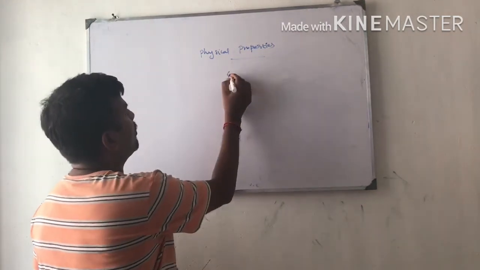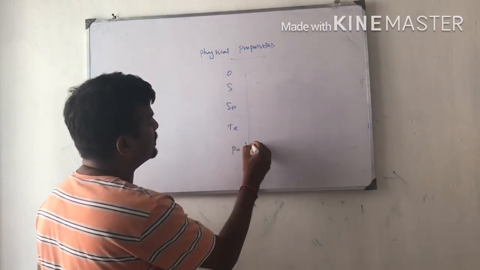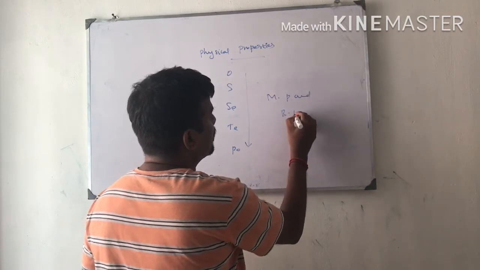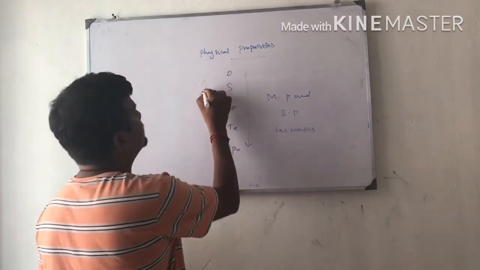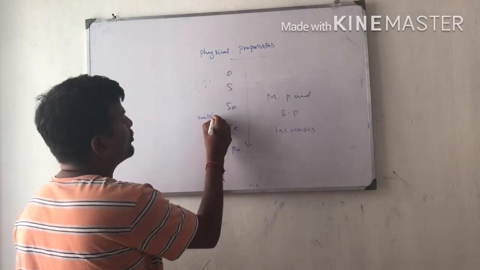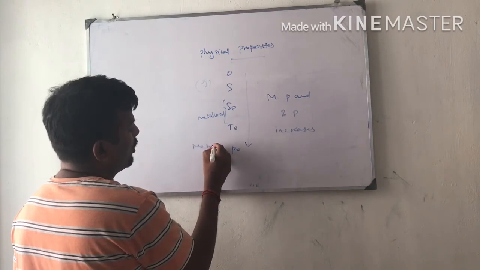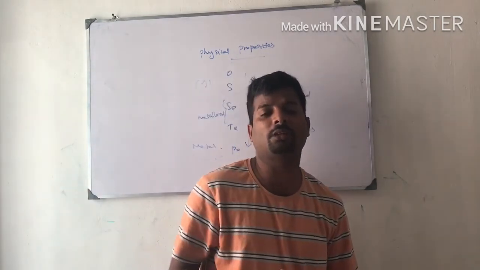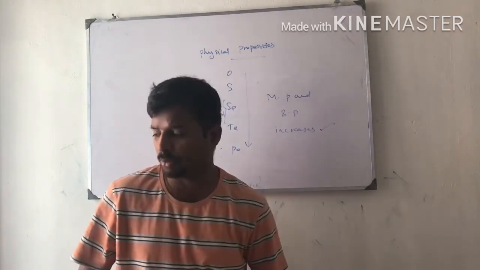Melting point and boiling point increase from top to bottom. Oxygen is a gas, these two are metalloids and this is a metal. So metallic character increases from top to bottom. That is the reason melting point and boiling point also increase from top to bottom.